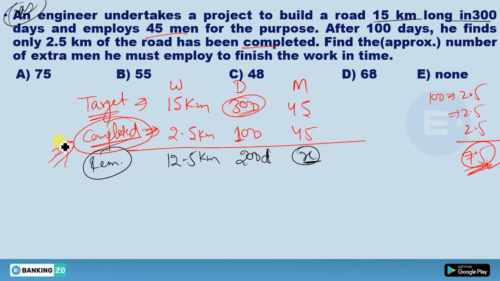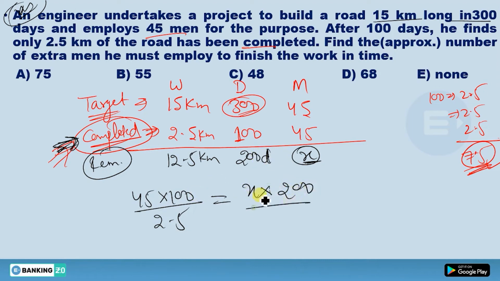Now I know this is the efficiency of these men. Means 45 men, 100 days divided by this 2.5, because M1 D1 divided by W1 should be equal to M2 x D2, 200 divided by this W2, means 12.5.